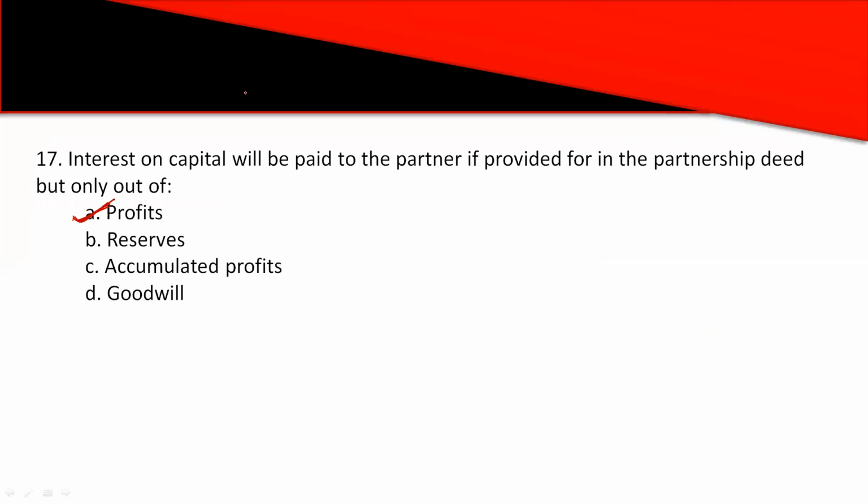But in this case, only when there is a partnership deed do we need to pay interest on capital. When there is a partnership deed but the firm faces losses, we do not have to pay interest on capital. This is what we call appropriation of profits, as against charge against profits. I hope you understand. So option A is the correct answer here.